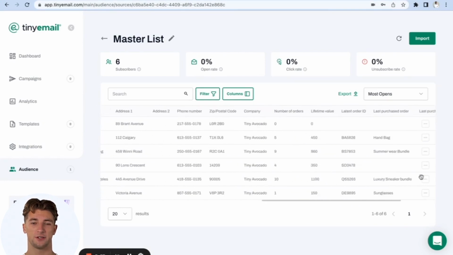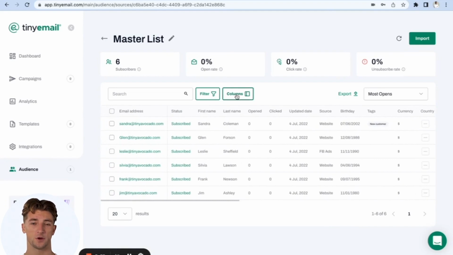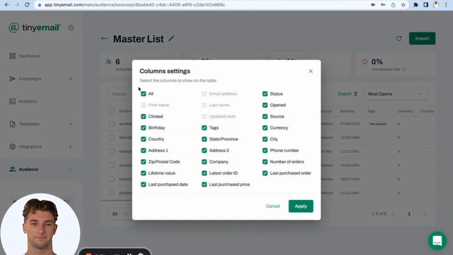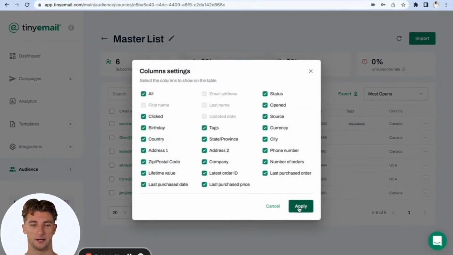Should you want to change the way the columns show, click on columns and check on the ones you want to see. I will choose birthdays, country, and tags. The list now shows only the columns I chose in addition to the default ones. I will revert to all columns and click Apply.